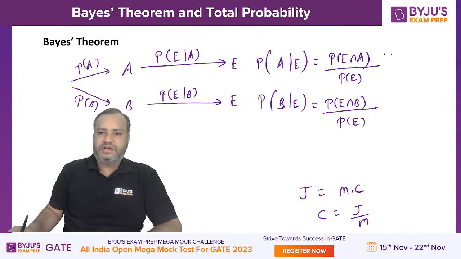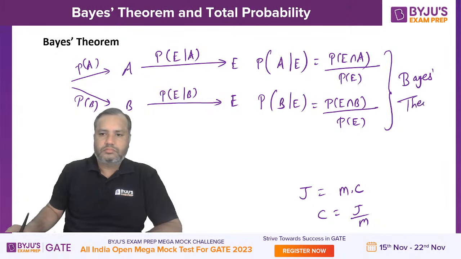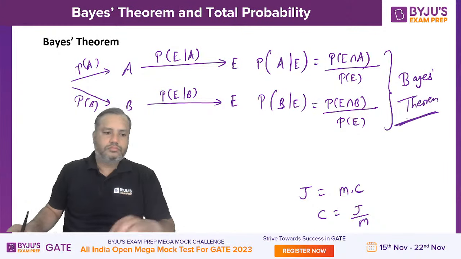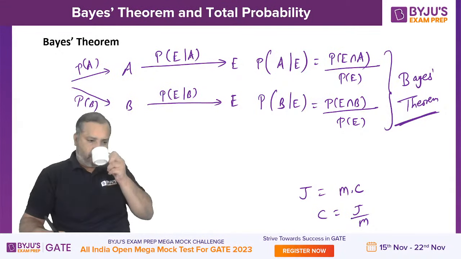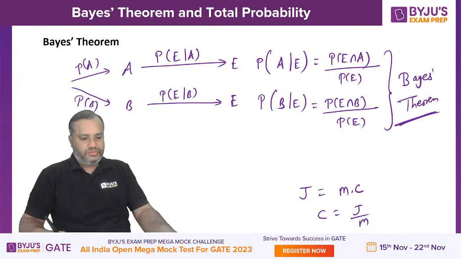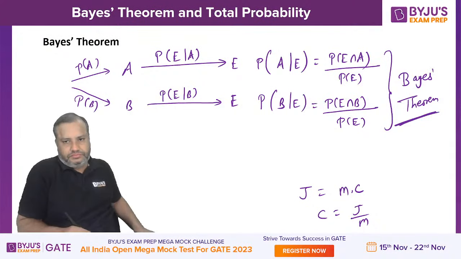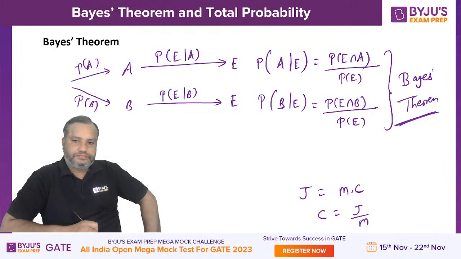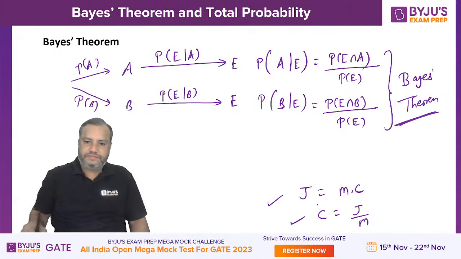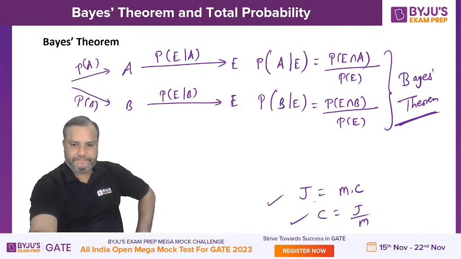So these statements are nothing but Bayes theorem. Just remember these ones. Next.